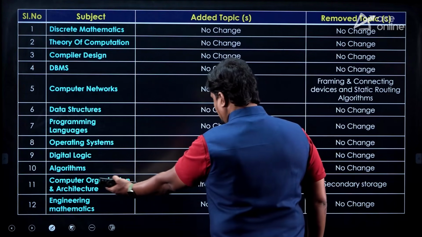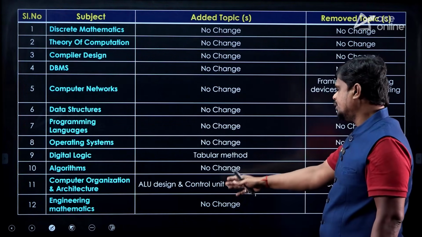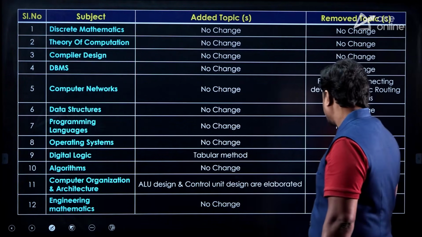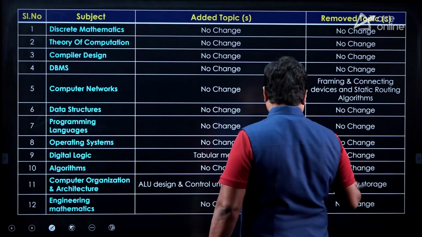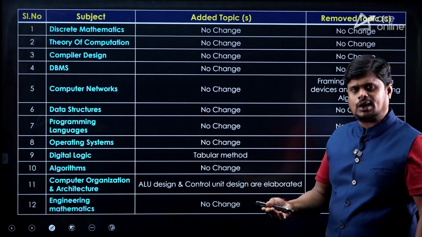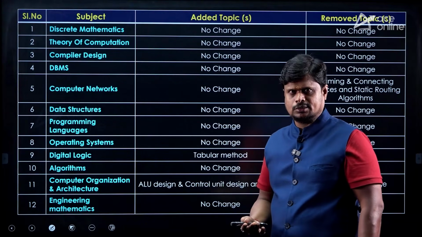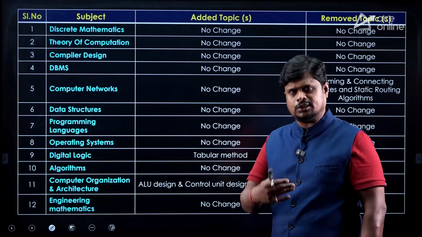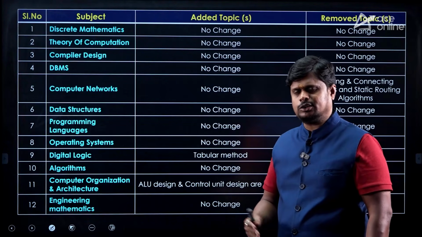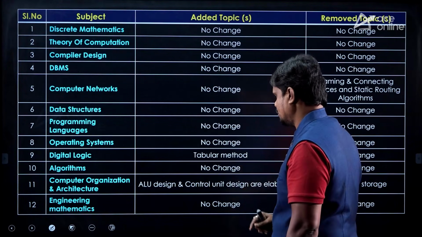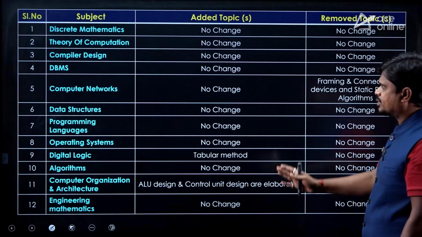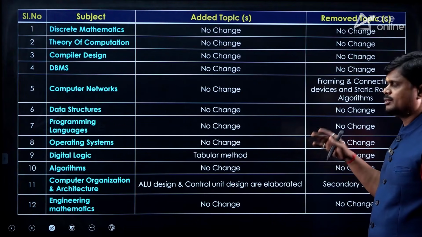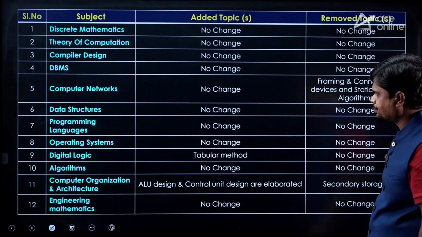And in COA, if you see, ALU and ALU design and control unit design are being elaborated a little, but secondary storage is being removed. Anyway, secondary storage is vital to understand as part of operating systems, that is, IO scheduling. So it has to be covered either in OS or in COA. Some faculty should cover it. So that's the point here. Overall, this is the summary of this particular session: in which subject you have changes, and in which subject you do not have changes.